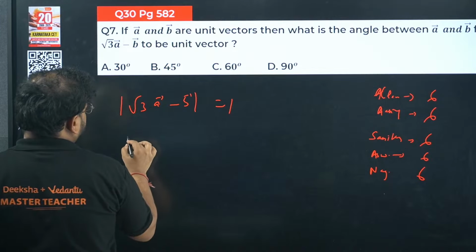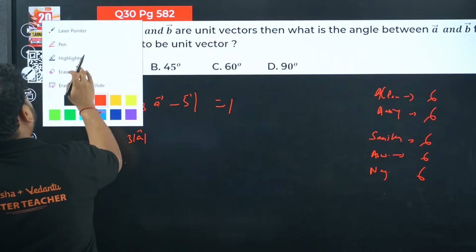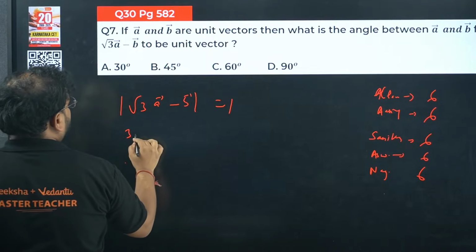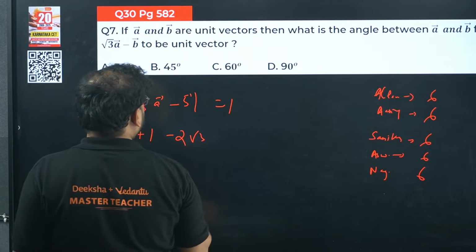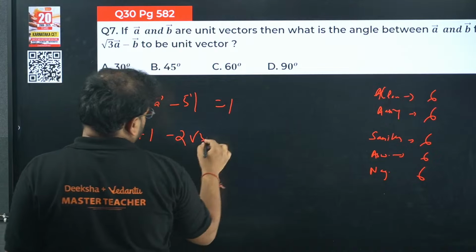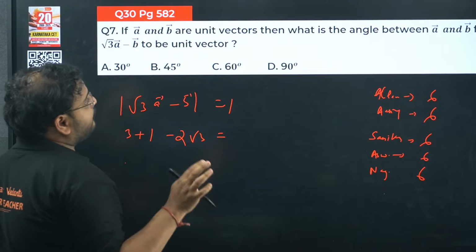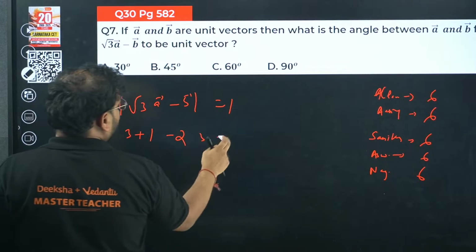It'll become 3, since mod of A is a unit vector. So I can write 3 over here, plus 1 for the B, minus 2 times root 3, and I'll have only A into B, right? AB cos theta I'll have. I'm looking for the angle, no? Yes. I'll have 1 into cos theta.